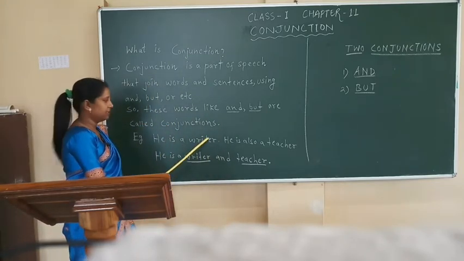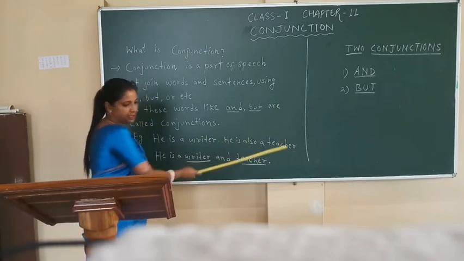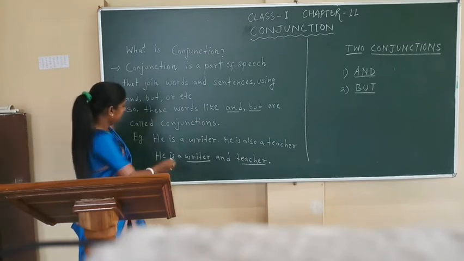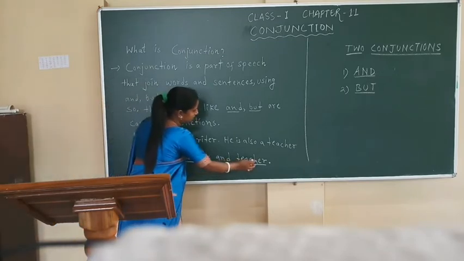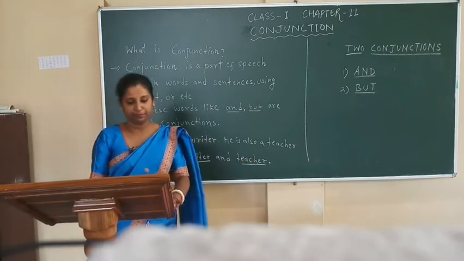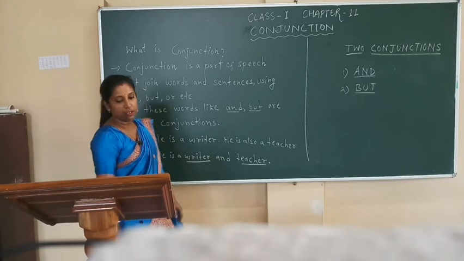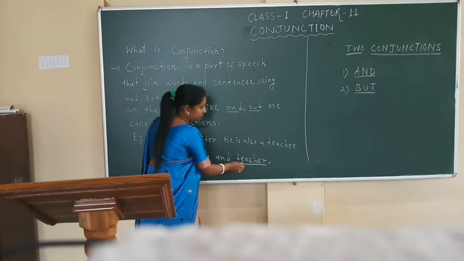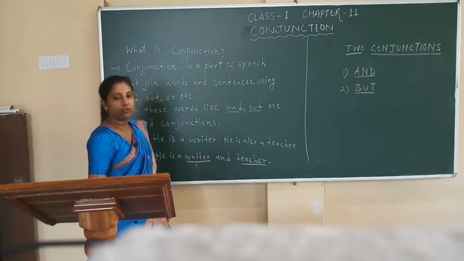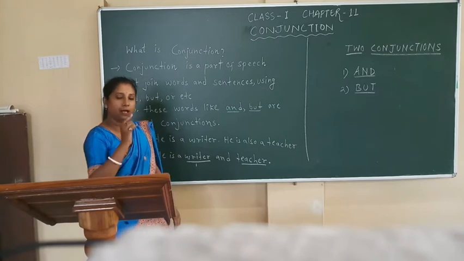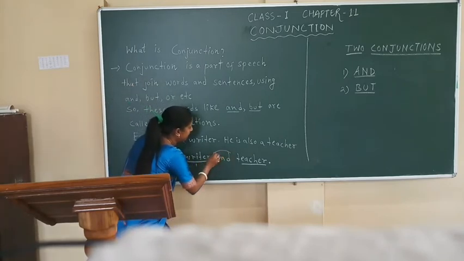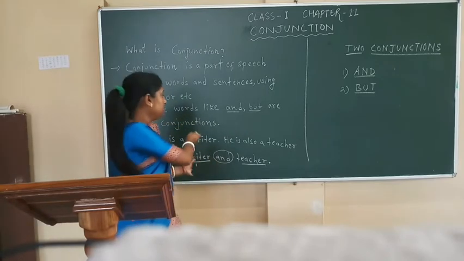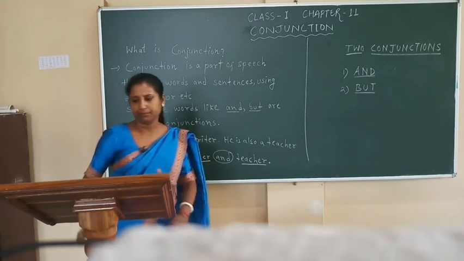He is a writer, he is also a teacher. Here, he is a writer and teacher. Here, in these sentences, two common nouns, writer, common noun, teacher, common noun, are joined together by using the conjunction and, and make a new single sentence.